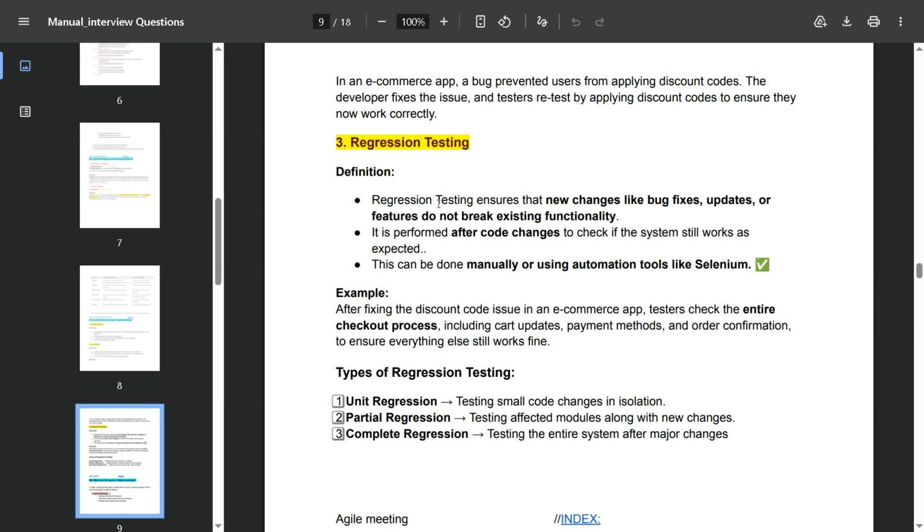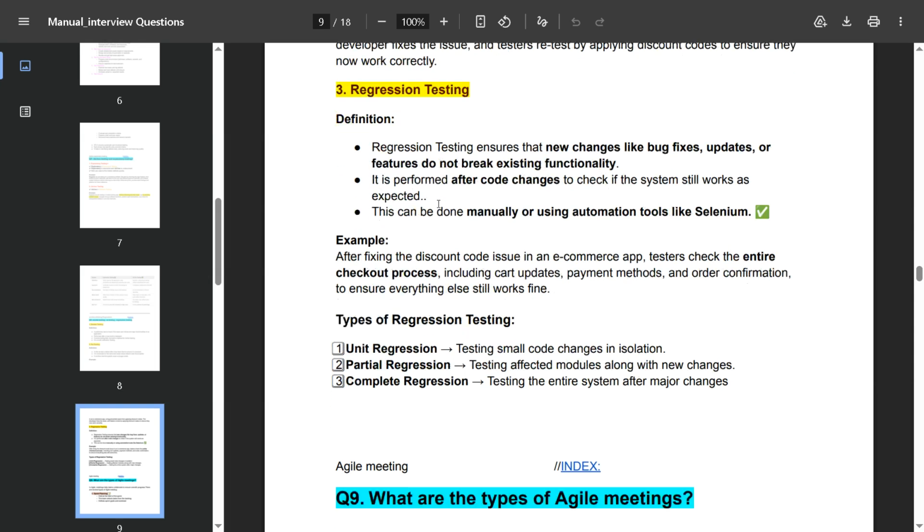Types of regression testing are unit regression testing, partial regression testing, and complete regression. In unit regression testing, we test small code changes in isolation. In partial regression testing, we test affected modules along with new changes. In complete regression, we test the entire system after some major changes.